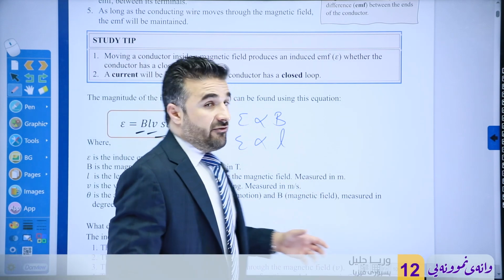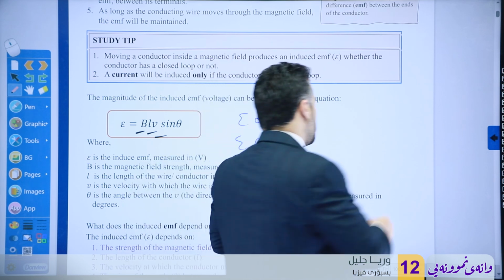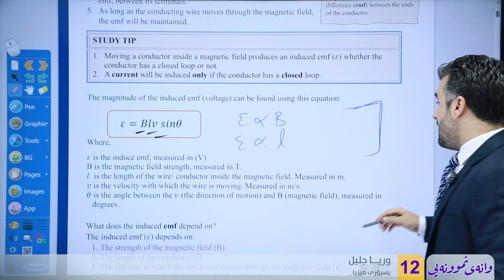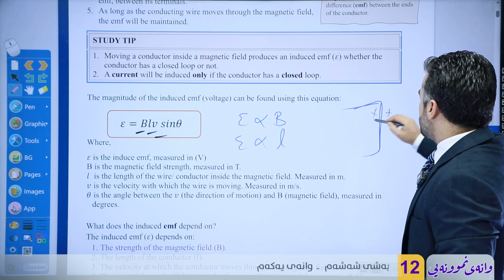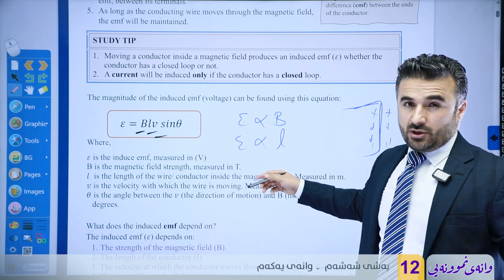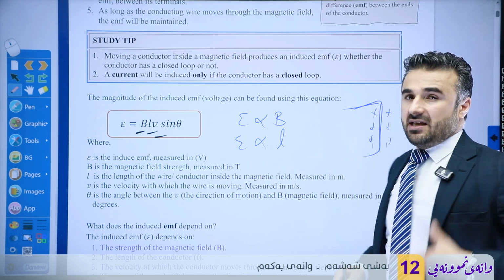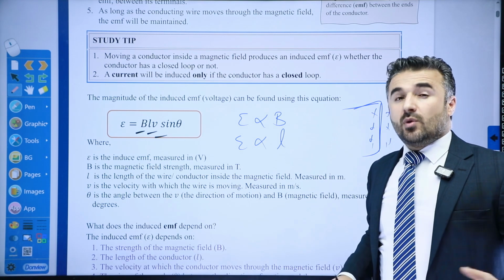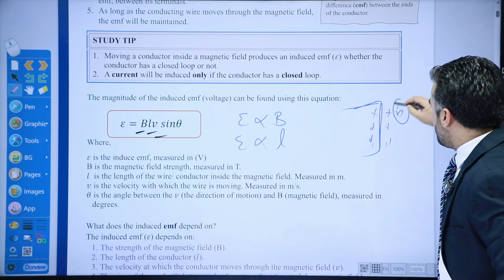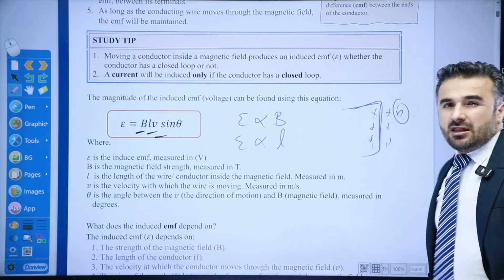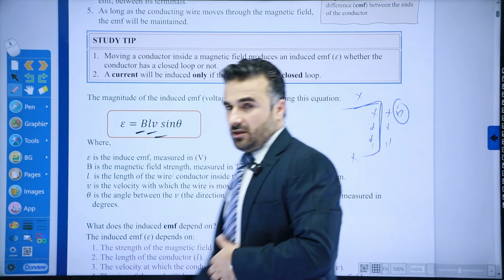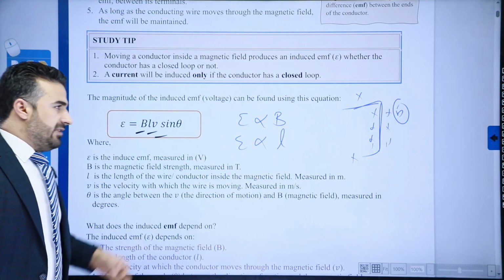But remember this. If you're given, let's say in a question, a conducting wire that is 10 meters long, but only 5 meters of this wire is within or inside a magnetic field, what length are you going to use? Will you use 10 meters, the length of the entire wire, or just the length of the wire that is within the magnetic field? Of course, you'll have to use the length of the wire that is only inside the magnetic field, not the part that is outside. So just be careful in that case. Of course, you'll have to use just 5 if it is in meters.